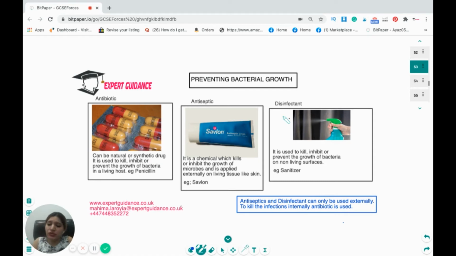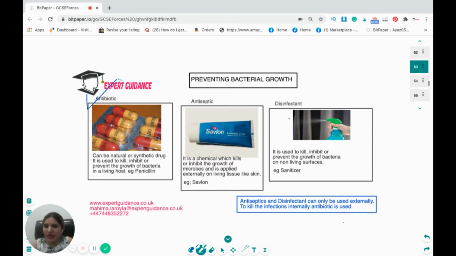Okay, now how do we prevent bacterial growth? This is very important because there are a lot of diseases caused by bacteria, so it's very important for us to control the growth of bacteria. First, we use antibiotics. An antibiotic can be a natural or synthetic drug. It is used to kill or prevent the growth of bacteria in a living host.